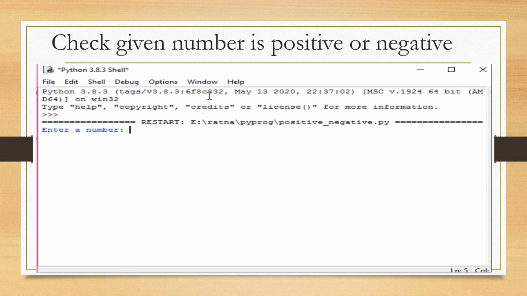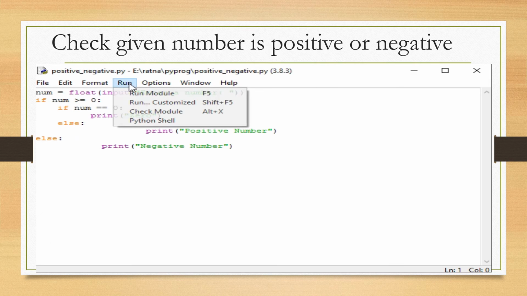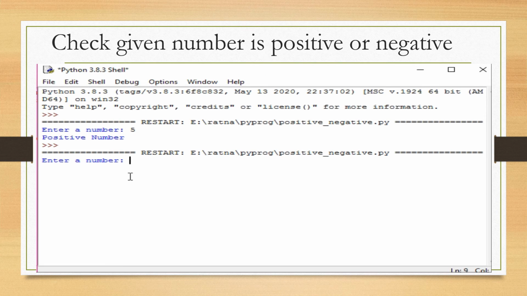Enter a number. Suppose I enter a positive number, say 5. I get the result "positive number". Again, if I execute the same code and now enter a negative number, say minus 3, I get the output "negative number". So like this, using nested if, you can check the condition and decide whether the given condition is true or false, and based on that you can find out positive or negative numbers.